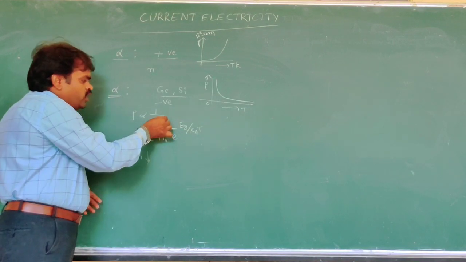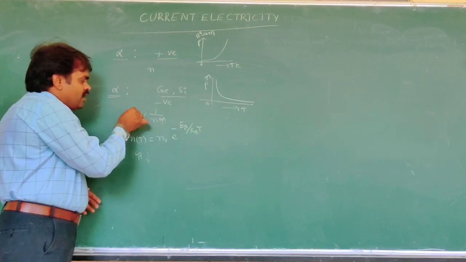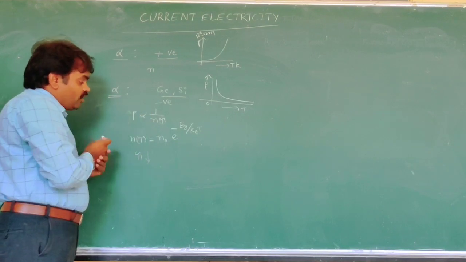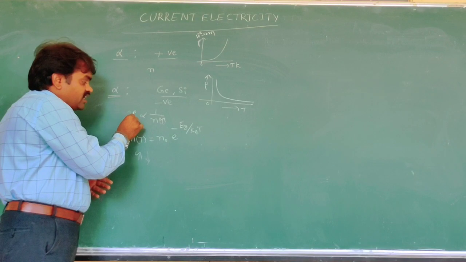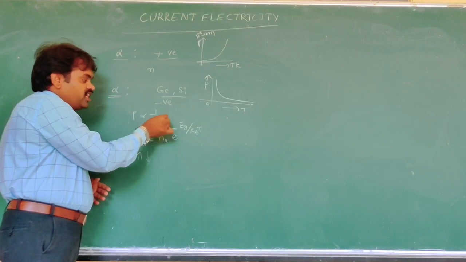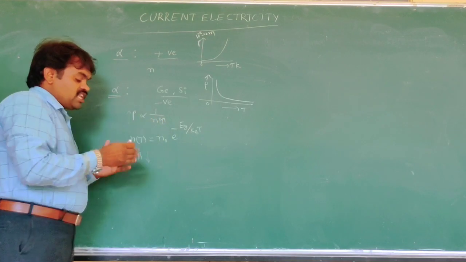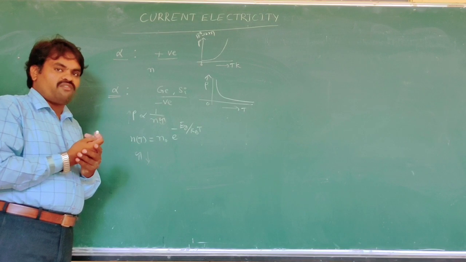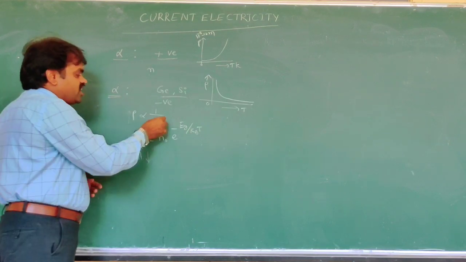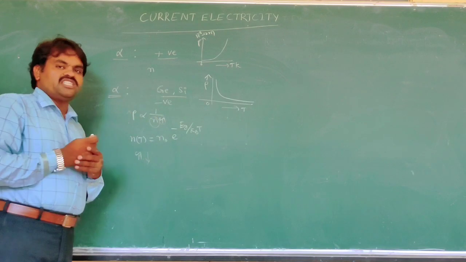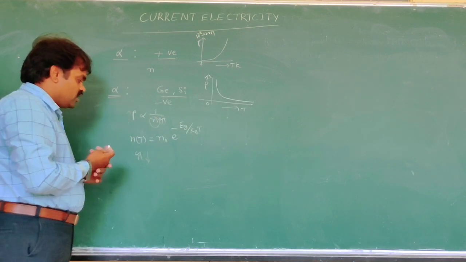Tau decreasing means the resistivity increases, but the resistivity depends on n and tau. n depends on the temperature. That means the increase in number density is more than the decrease in the relaxation time. That's why in a semiconductor, number density is affected more.